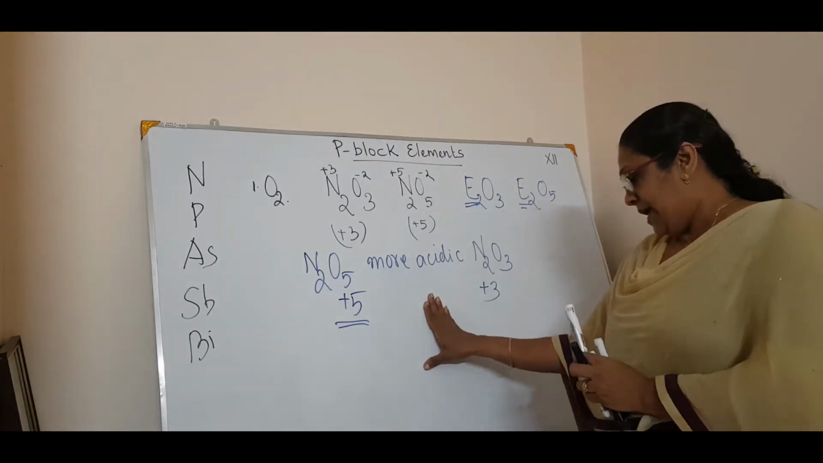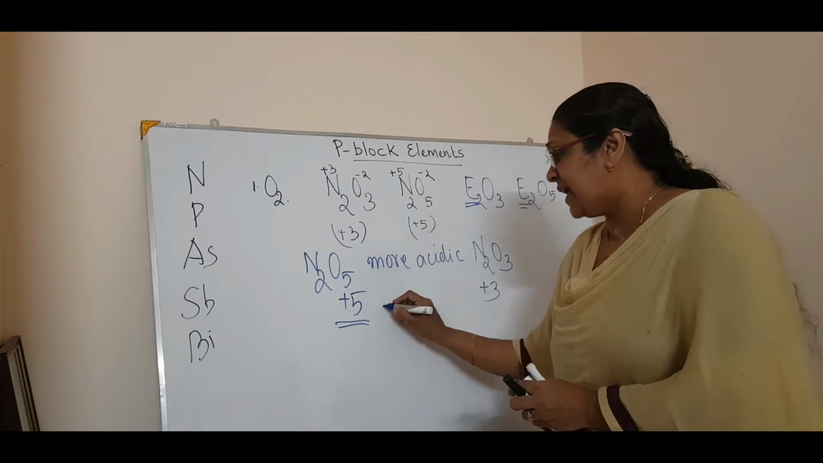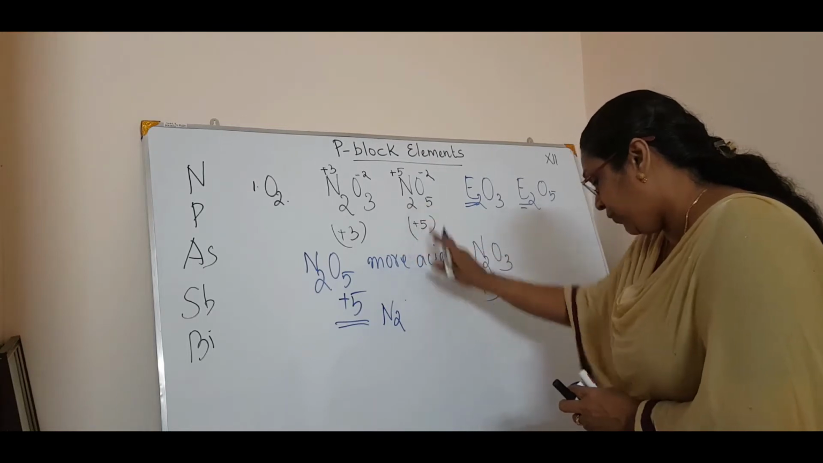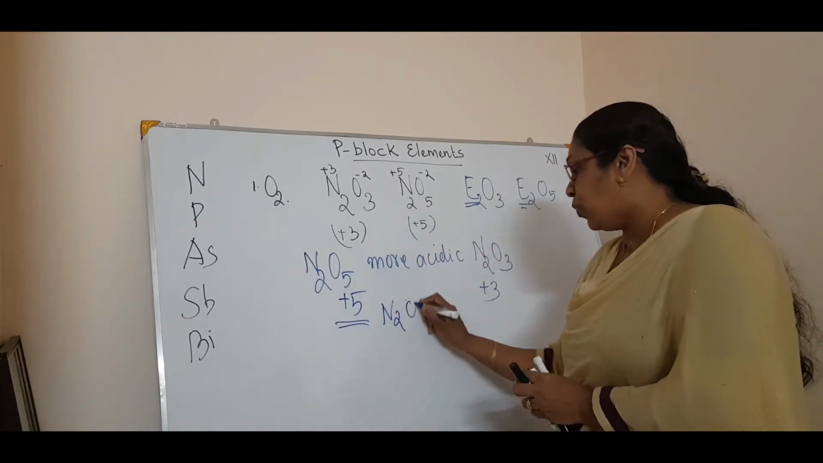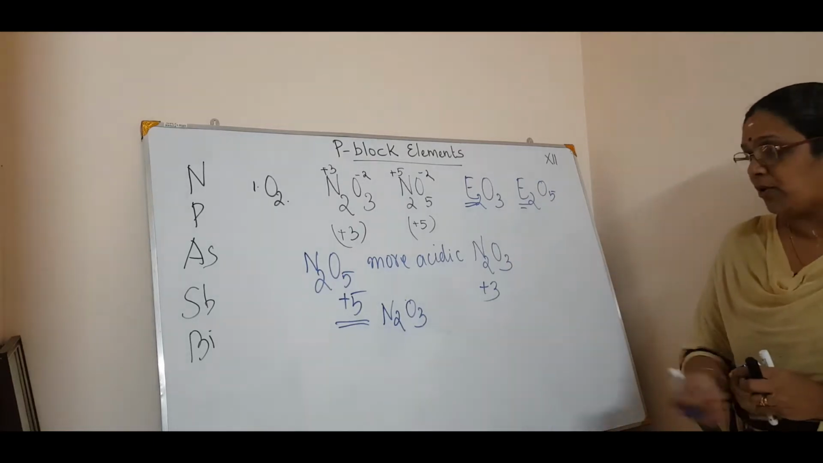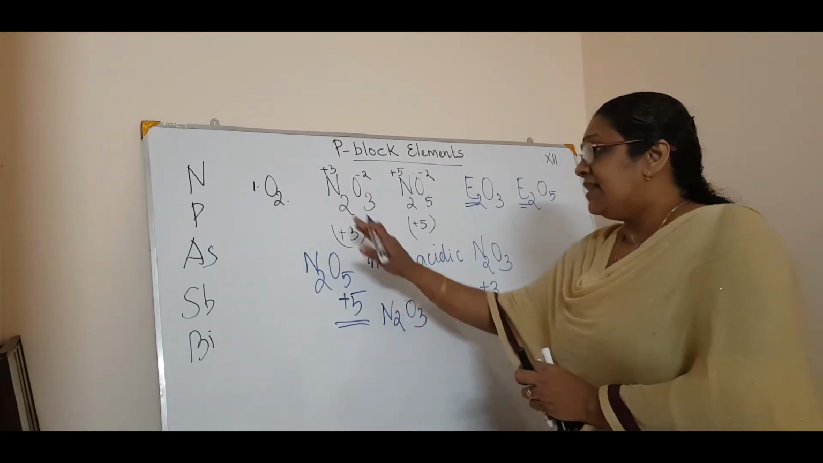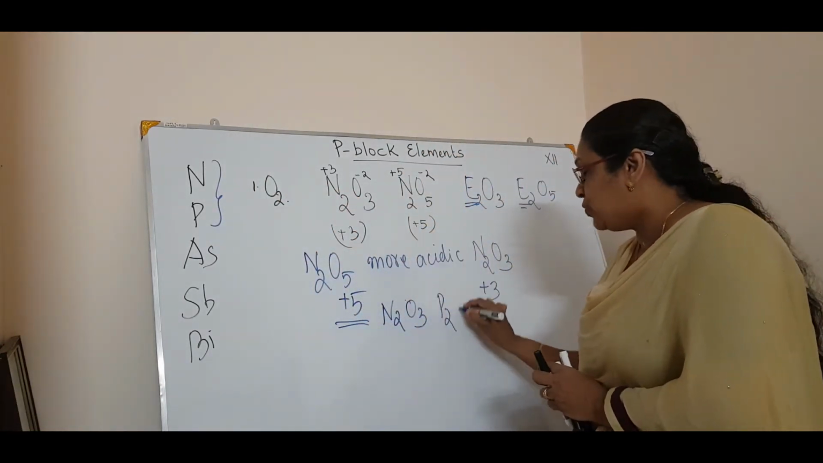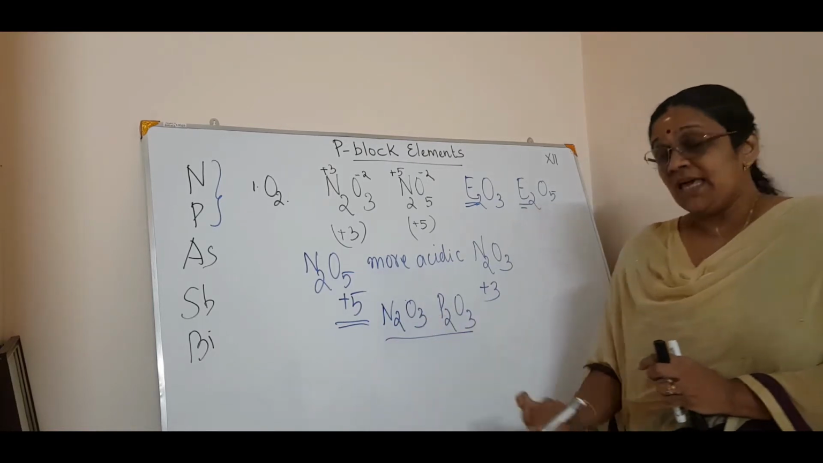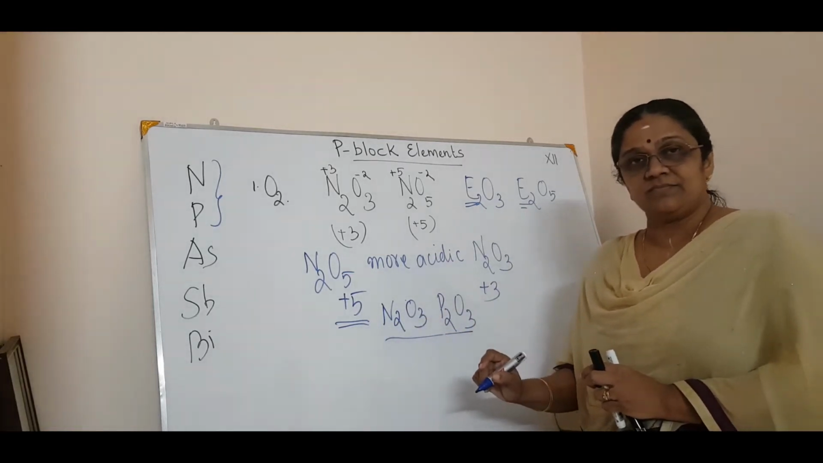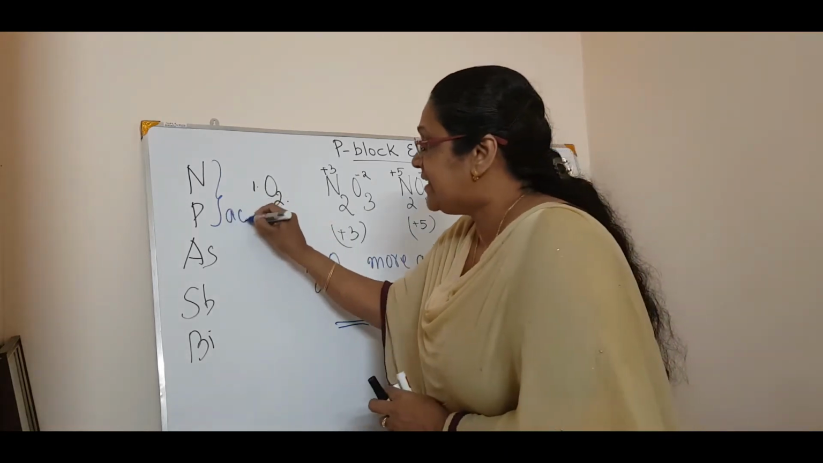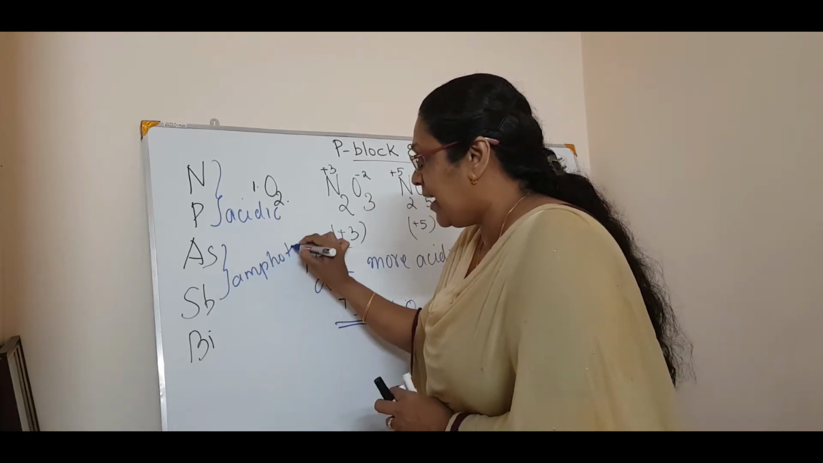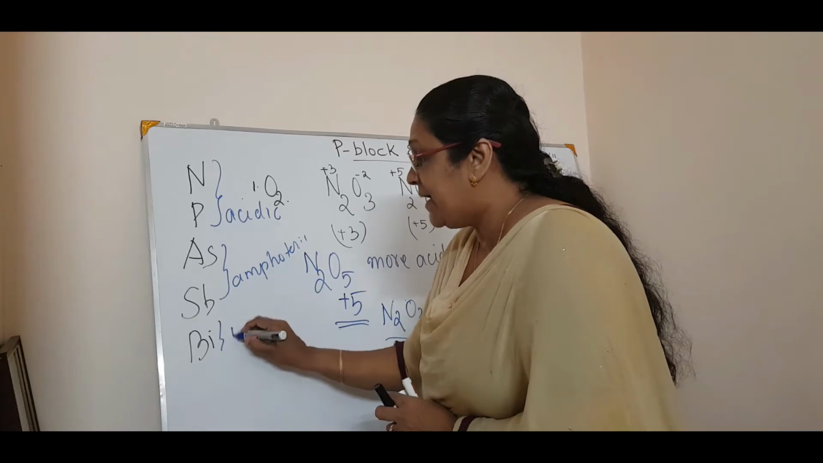Clear? Okay. Now, when you talk about N2O3 and N2O5, isn't it? Okay, now we talk about E2O3. We can say that the oxides of nitrogen and phosphorus, which I write as N2O3 and P2O3, these two are acidic in nature. These two are amphoteric in nature, and this is basic in nature.